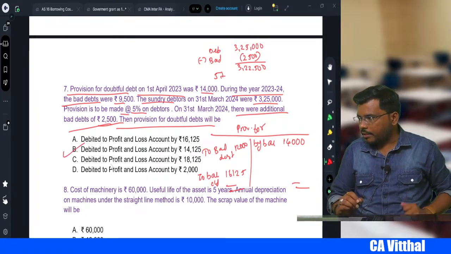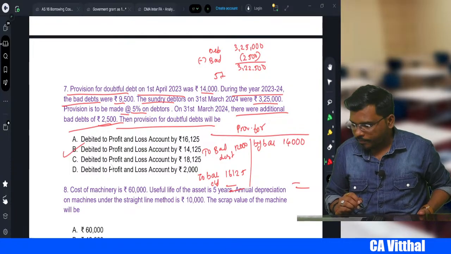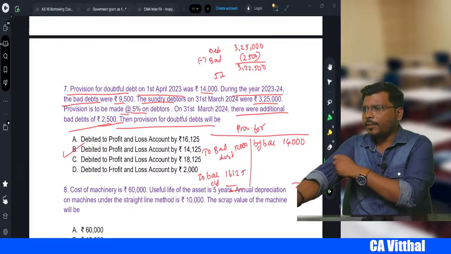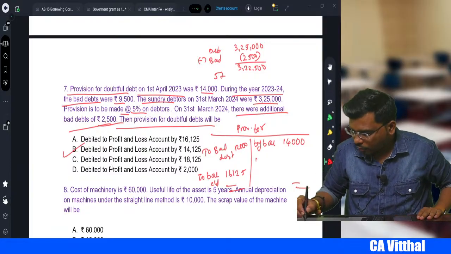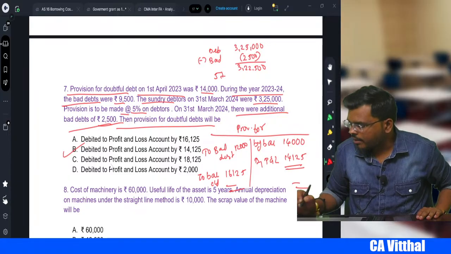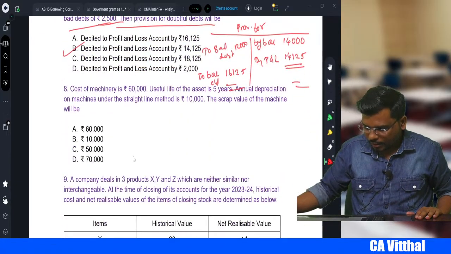Option B, yes. Harish, option B is correct answer, not option A. 14,125 is the correct answer, right? So here you write by profit and loss, it will come 14,125. This is the correct answer. Okay, right. Let's come to the next one.